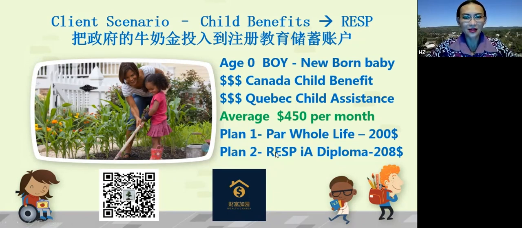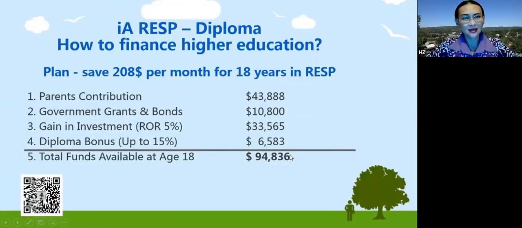And now we will focus on how to maximize the RESP account. So here's an example. For a child less than 4 years old, we can put into a RESP. In IA, this company has a plan called Diploma. So let me show you how this plan works. The parent maximizes the $2,500 per year contribution, divided by 12 is $208 per month for the next 18 years.